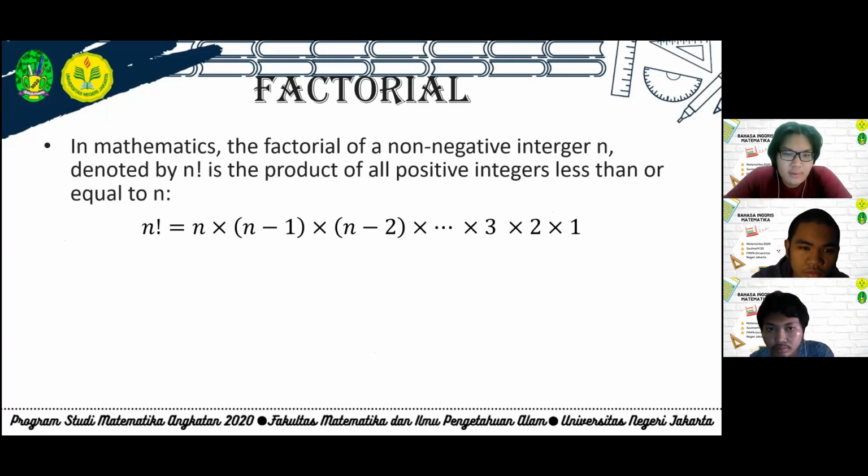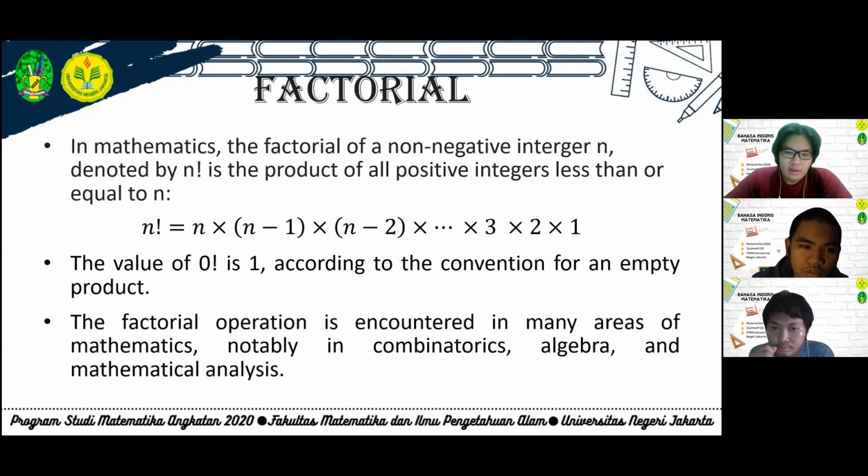Factorial. In mathematics, the factorial of a non-negative integer n, denoted by n factorial, is the product of all positive integers less than or equal to n. N factorial equals n times n minus 1 times n minus 2, and so on up to 3 times 2 times 1. The value of 0 factorial is 1, according to the convention for an empty product. The factorial operation is encountered in many areas of mathematics, notably in combinatorics, algebra, and mathematical analysis.